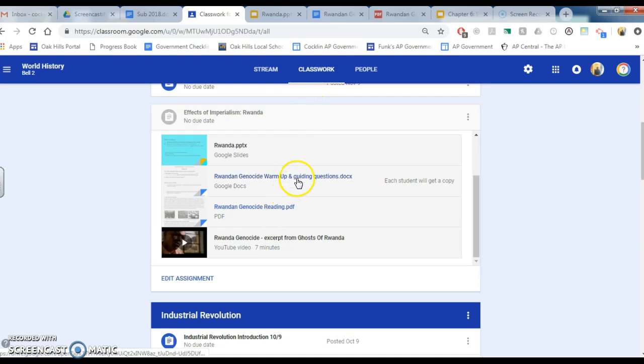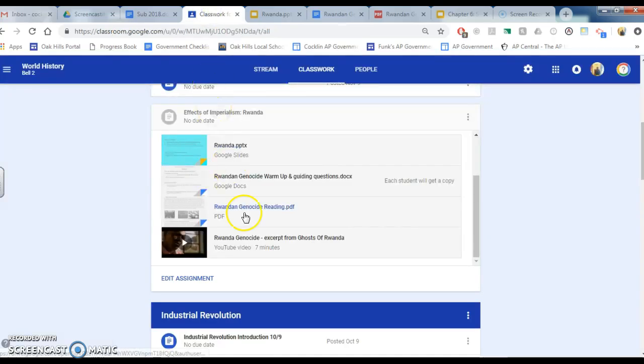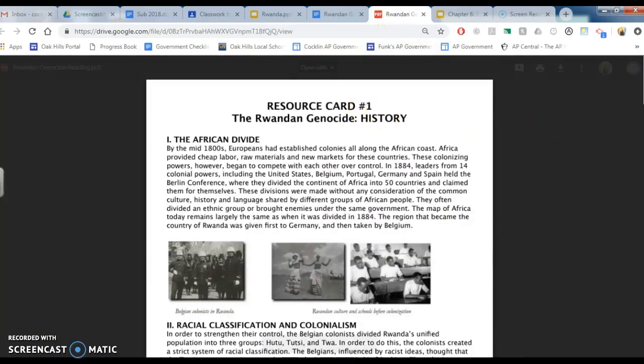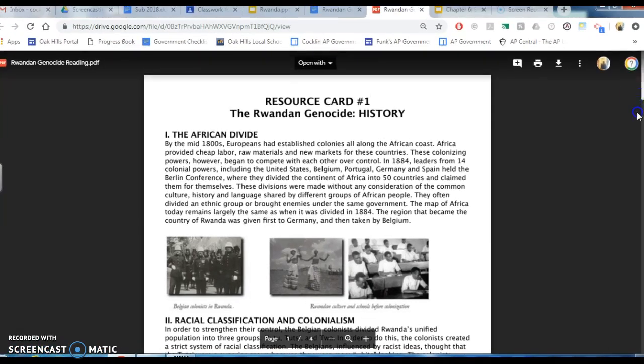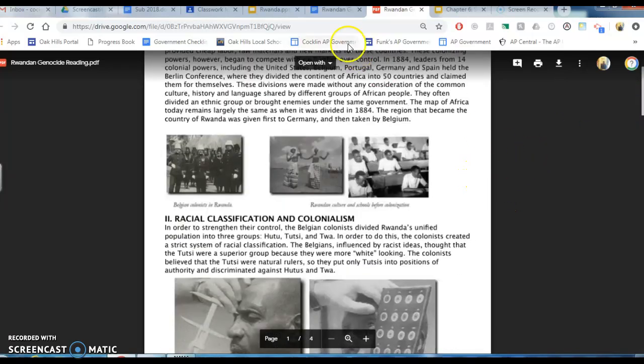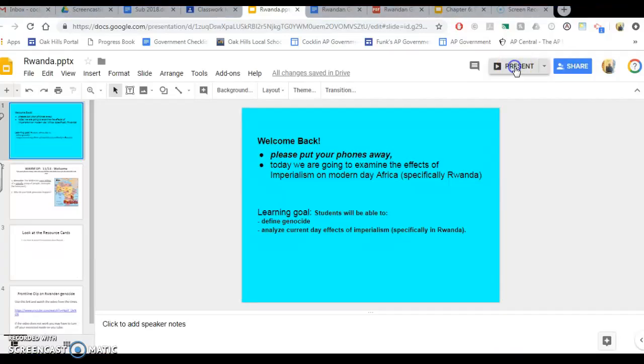And you're going to need to open up a couple of things. You're going to need to open up this document, Rwandan warm-up and guiding questions, and this document looks like this. You'll also need to open this document here, the Rwandan genocide reading. These are a set of documents that, when you open them up, will look just like this. And we will use these documents to answer the questions.